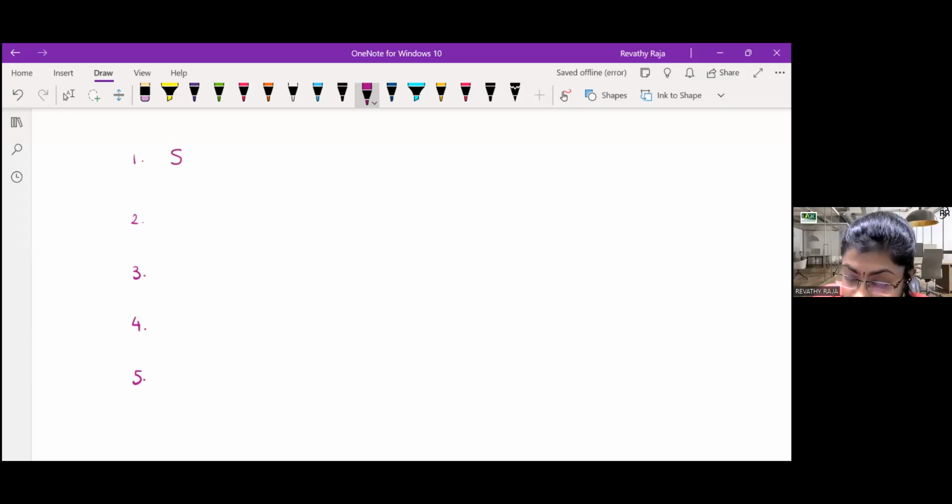The first set of standards is SA, standards on auditing. This standard has to be followed while you are performing the audit engagement. In audit, what assurance will the auditor give?